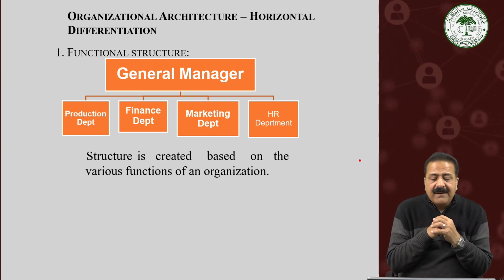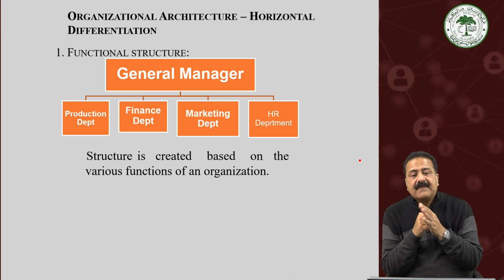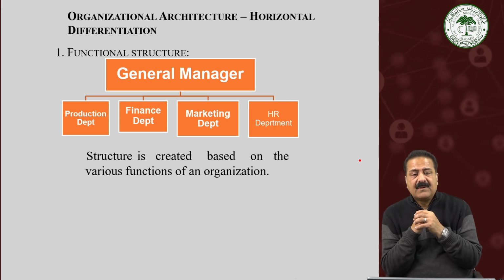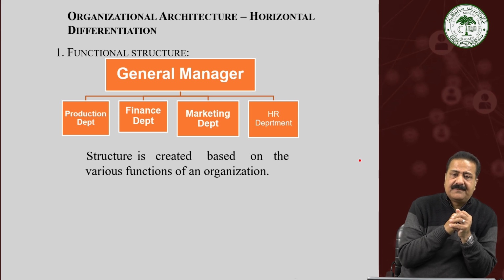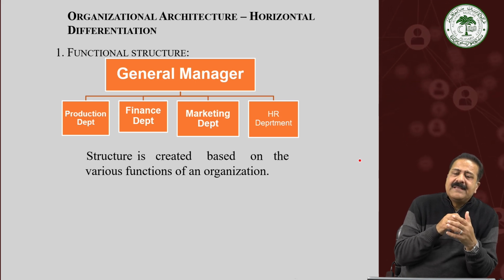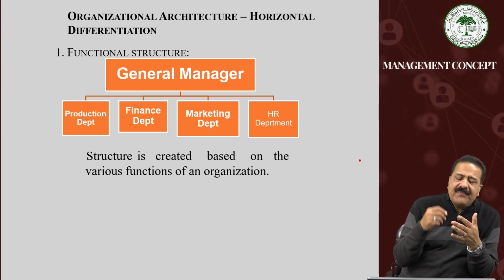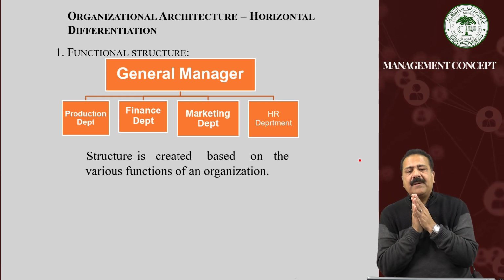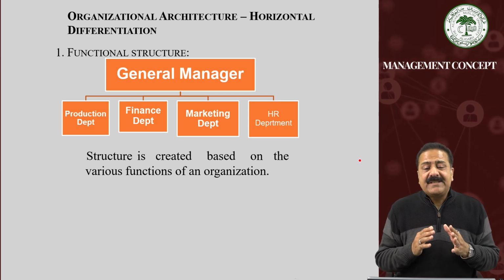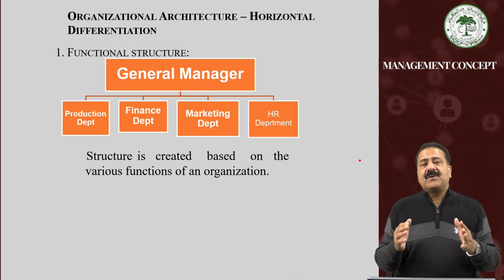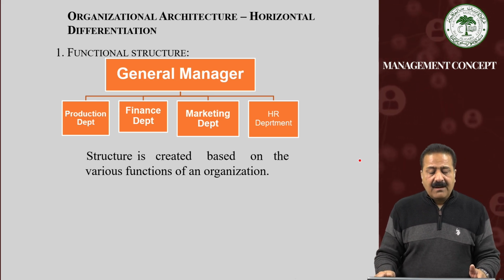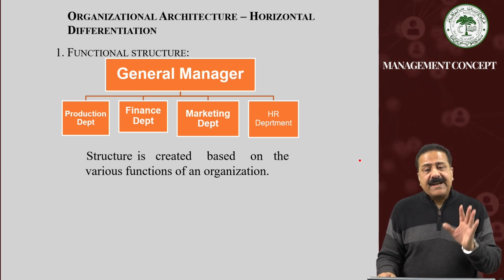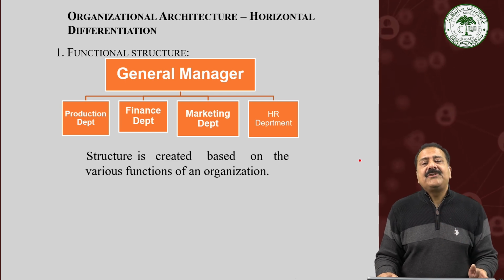The horizontal differentiation is shown in this picture. First one is the functional structure, where we find general manager heading the production department, finance department, marketing department, and HR department. And this structure is created based on the various functions of the organization. This is called the functional structure. It is a category of the horizontal differentiation.